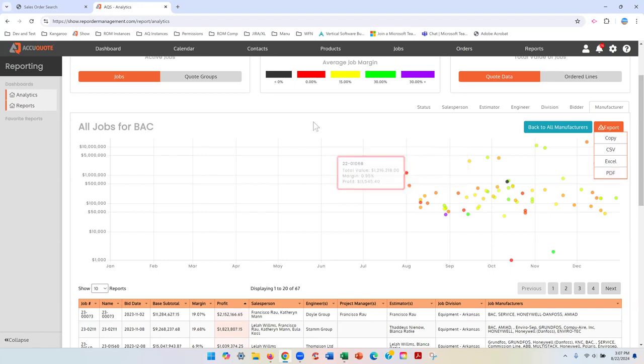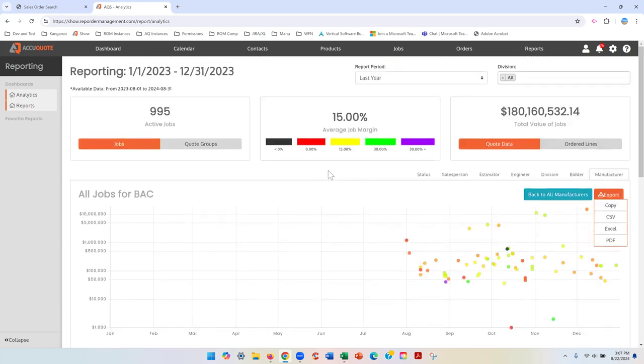So as you can see, tracking your company's volumes and profit by any of these tabs is as easy as coming here, selecting the period you want to look at, and clicking on the right tab. And we will give you the information you need, and also give you the ability to drive down and get to the details to make sure that you're closing the jobs that are most important